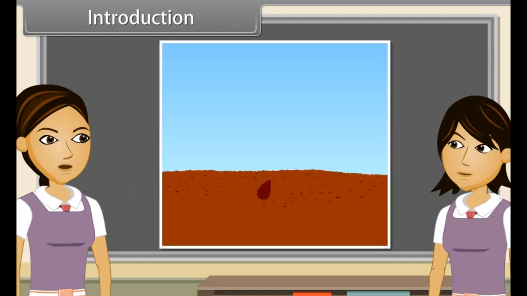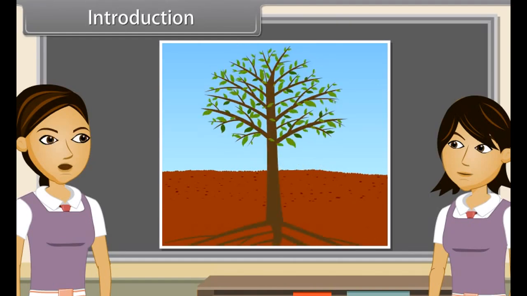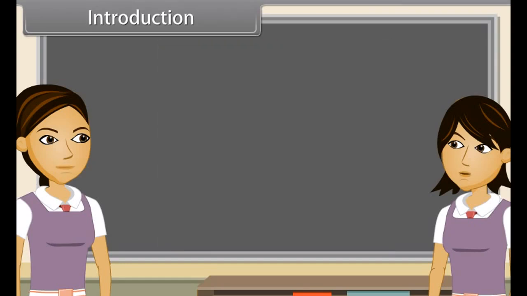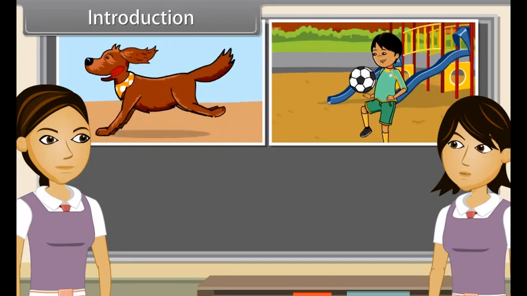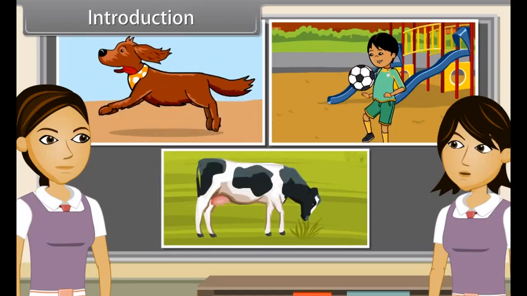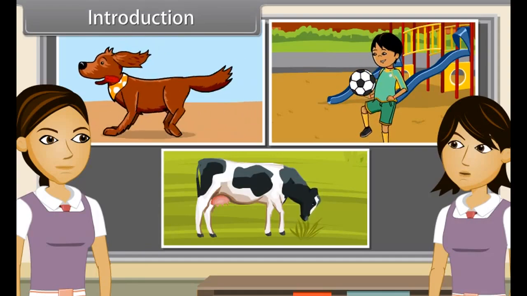This movement can be due to growth, as in plants, a seed germinates and grows. This movement in plants is stopped after a particular time. On the other hand, in animals and some plants, these movements are not connected with growth. Some examples are running of a dog, playing football of children, and chewing cud of cows. These movements are not related to growth.